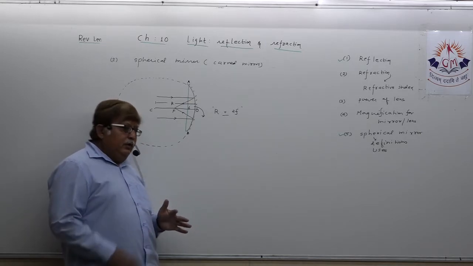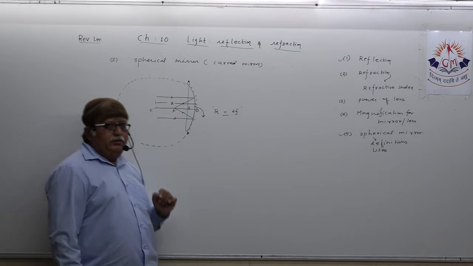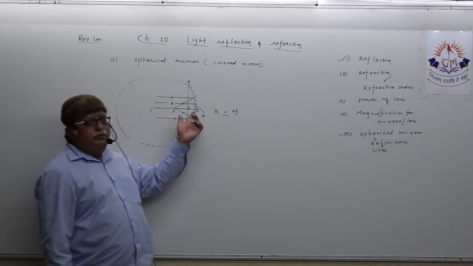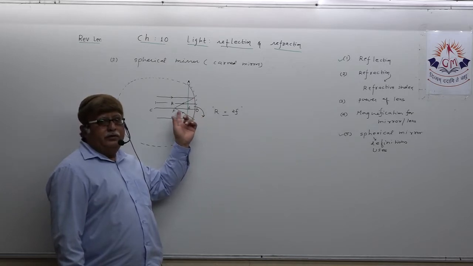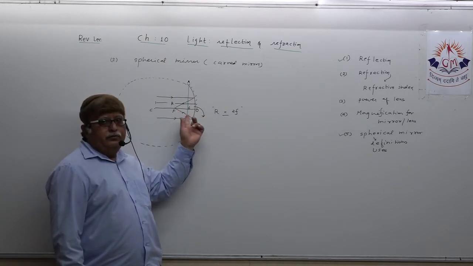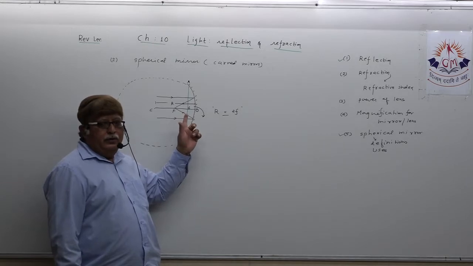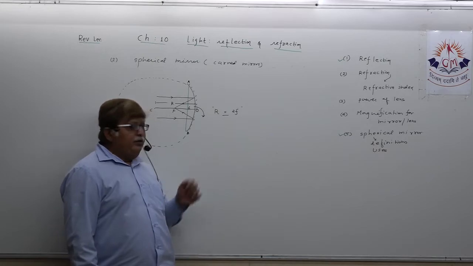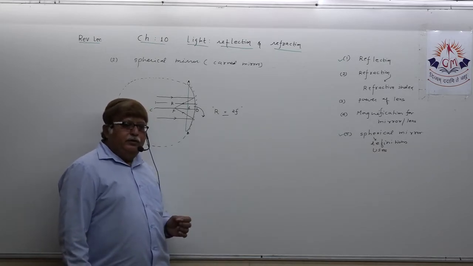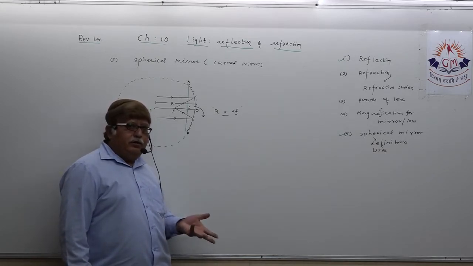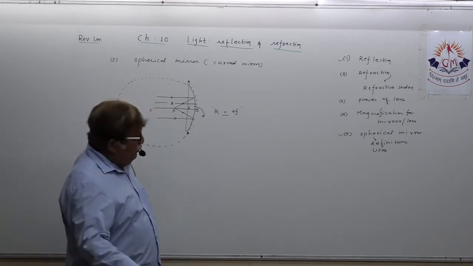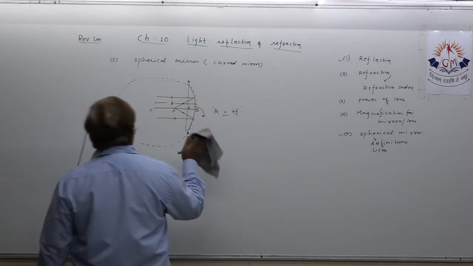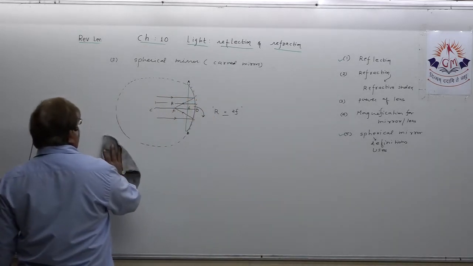Then the distance between optical center and focus is known as focal length. What is the relation between radius of curvature and focal length? The radius of curvature is always double the focal length. The uses we are not discussing. This is somewhat about your topic number 5.